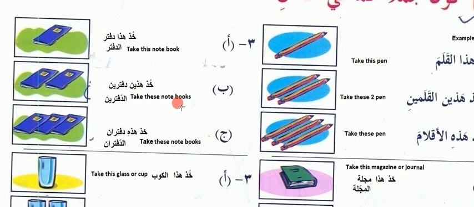But only to remind you, I am saying take these two notebooks. I am not saying take these three notebooks. If you talk with someone whose mother tongue is Arabic, or who has studied Arabic, and you say daftaran, he or she will understand by himself that you mean more than two.